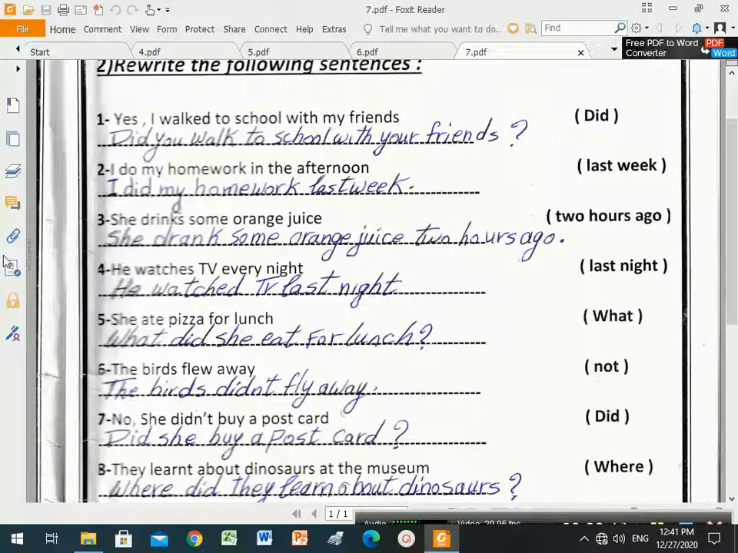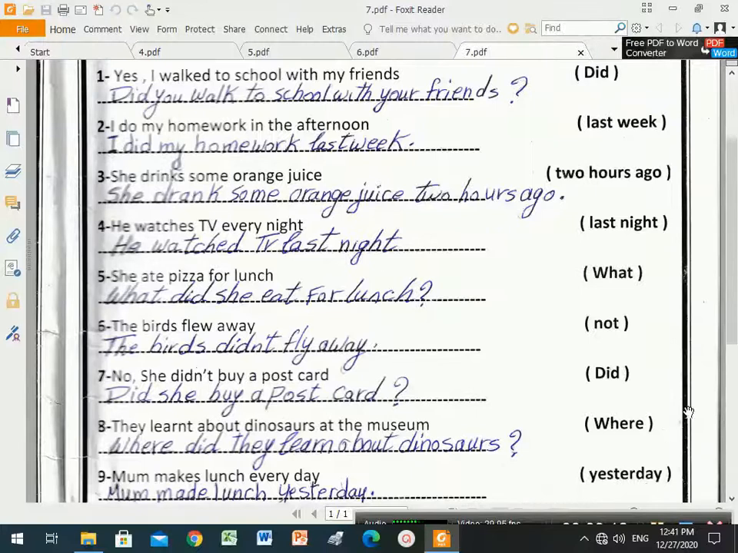Number 5, between brackets, not. Not means what? Means negative. So we will change this sentence into negative. The birds flew away. Flew here is the past simple of fly. So this is past simple, so we will need to put didn't. The birds didn't. After didn't, we must put the verb in the infinitive. Fly. Fly away. The birds didn't fly away.